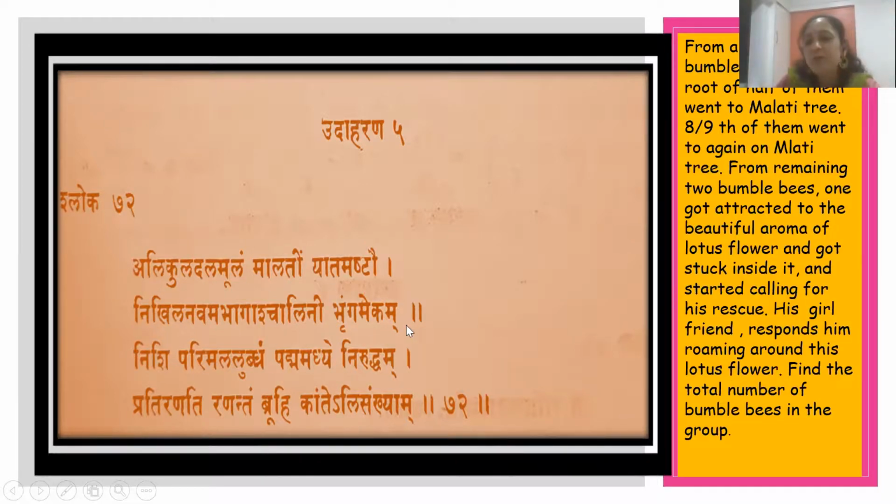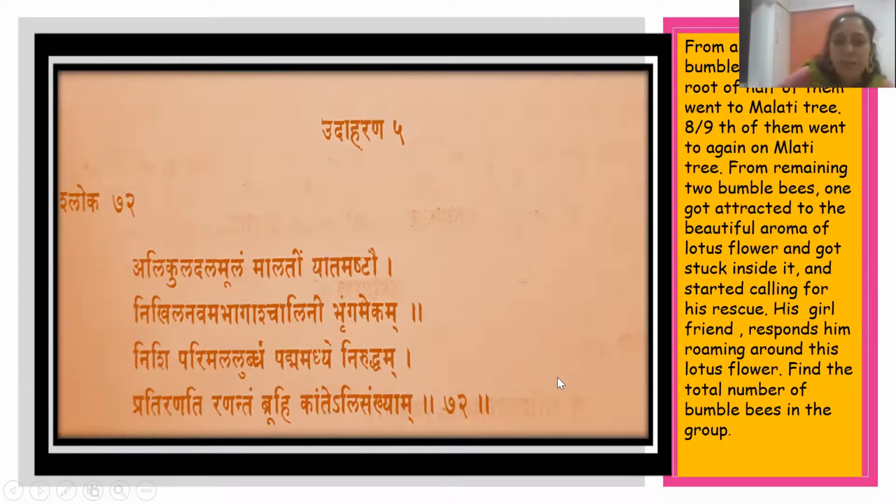See, a very interesting situation. Now he addresses his daughter: Bruhi Kante, Kante Likha Sankhyaam. Kante means a daughter who has a very beautiful complexion. So he is calling his daughter, who has a beautiful complexion: tell me, what is the answer? What is the total number of bumblebees in the group? Tell me. So this is the question.